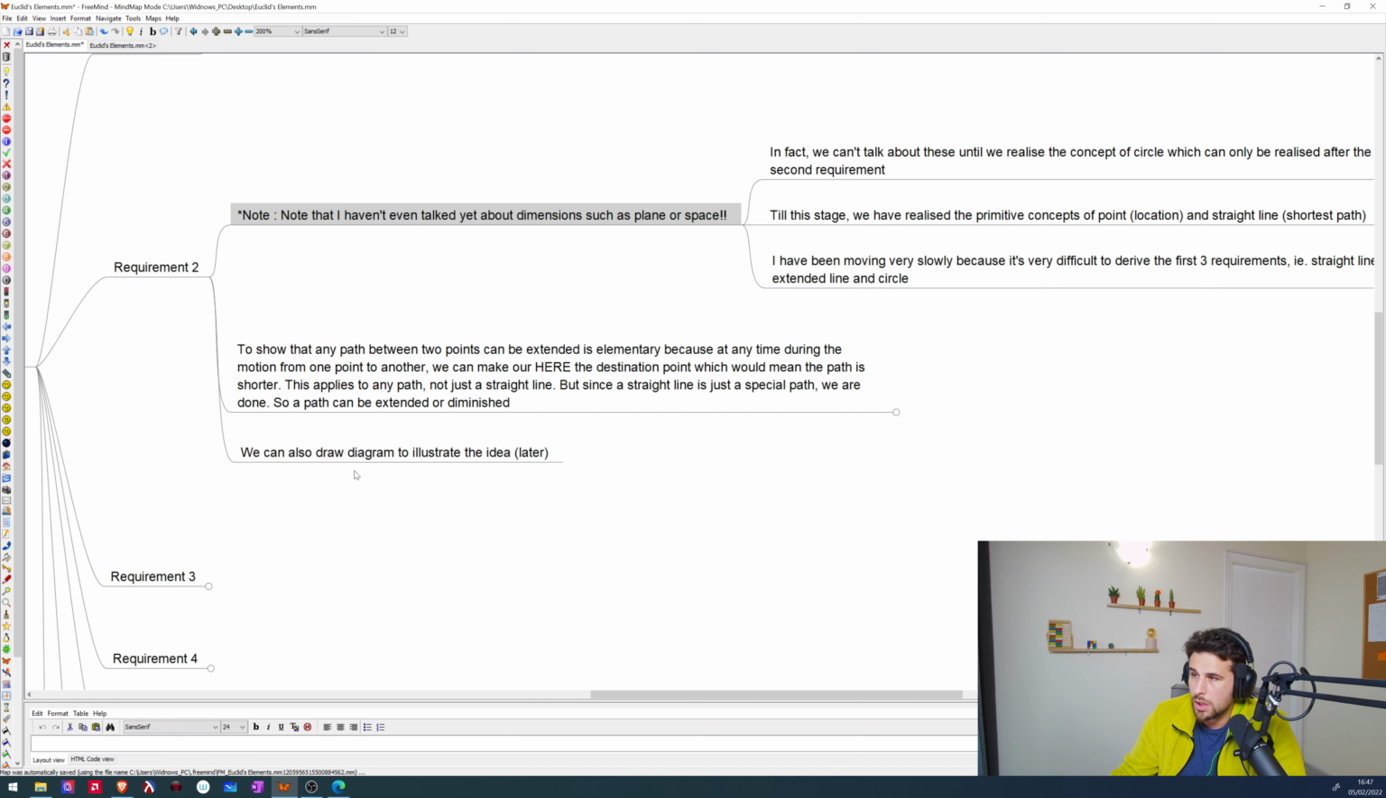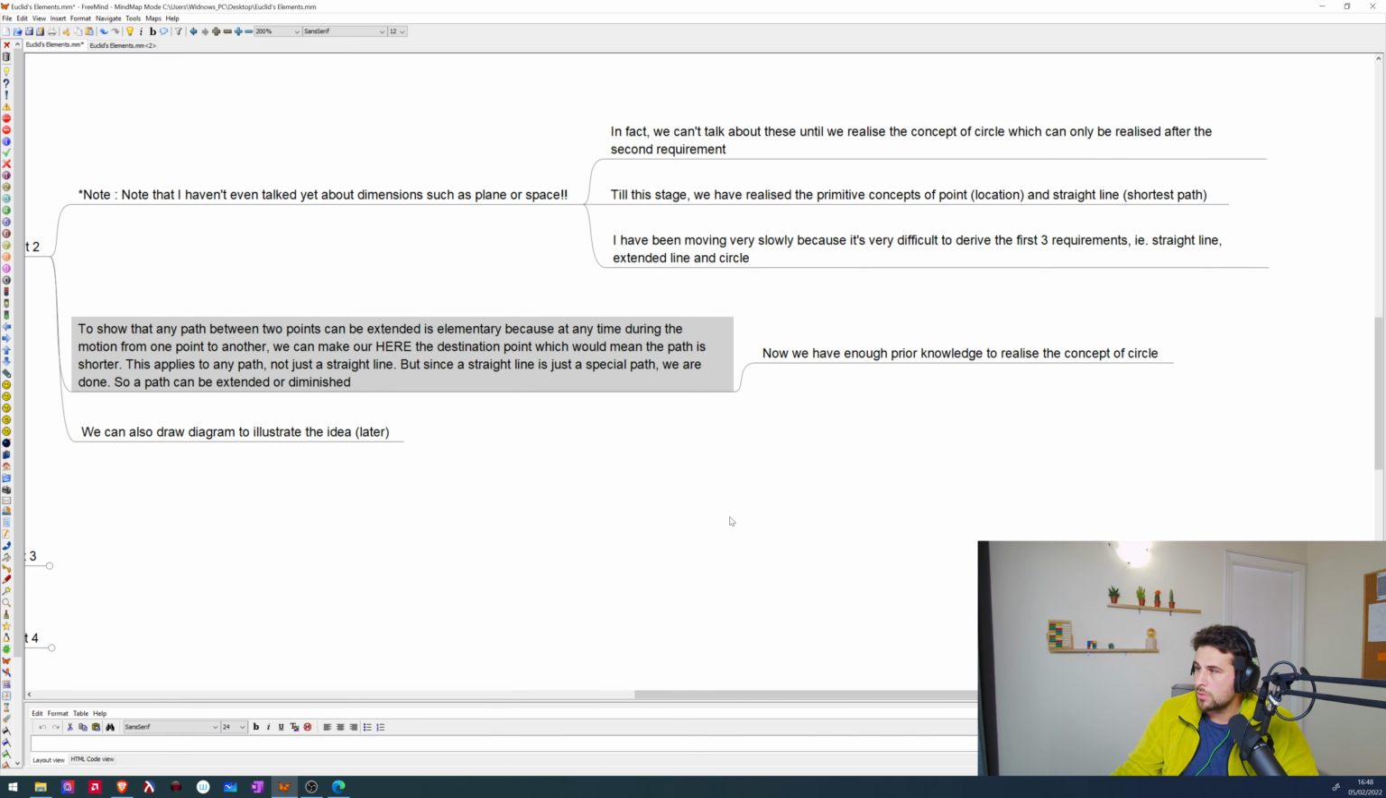We can also draw a diagram to illustrate the idea later, and I will do that, but simply just try to use your mind and think that we have a point A, we want to go to a point B. So if our A is here and B is not here, we can take any smaller path, any shorter path to be our here. So straight away we can diminish that path, and conversely we can just do the same thing. Starting with a smaller path, we can extend it. So it's just as simple as that.